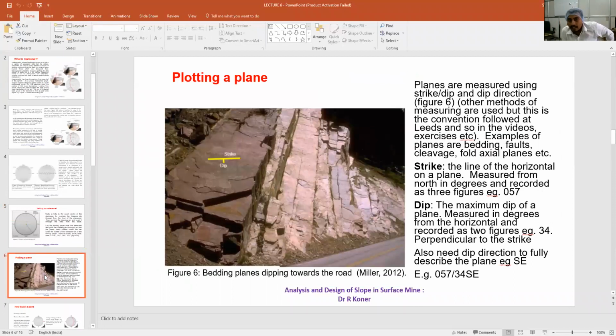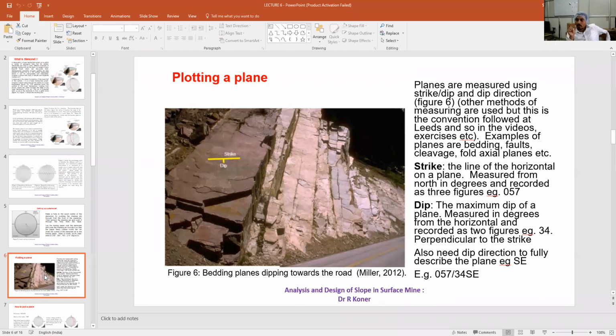Now consider a plane like this. This plane strike is 57 degree, and the dip is 34 degree for this particular plane. We have measured, and the value is 57 degree and 34. But how to write it in a standard form?